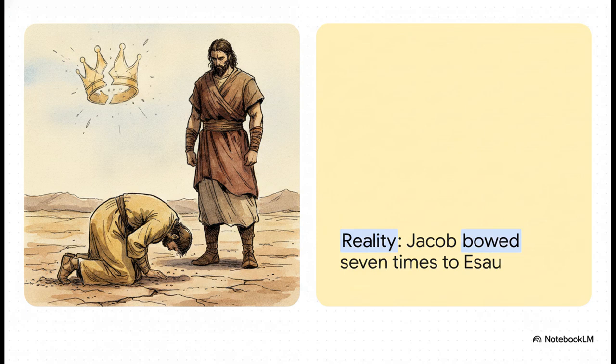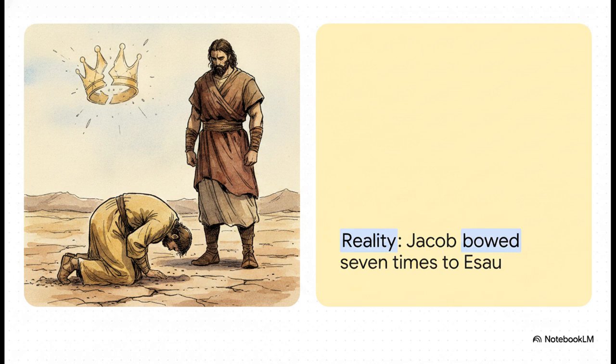Decades pass. Jacob grows incredibly wealthy, but he remains a fearful exile. Finally, he is commanded to return home. And that means he has to face Esau, the brother he wronged so deeply 20 years ago. Jacob is terrified. He's literally expecting an army to slaughter him. Remember that stolen blessing, the one that said, "Let your mother's sons bow to you"? Well, look at the historical reality of their meeting.